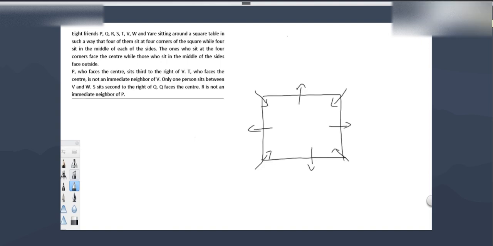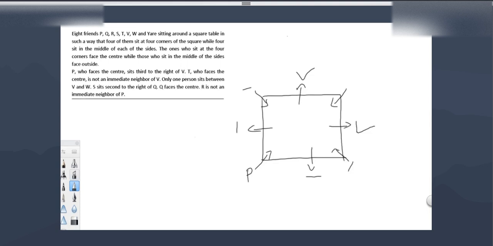P faces the center and sits third to the right of V. See, P faces the center. If you take third position, it means either to the right of P or left of P, 1, 2, 3. The person P and the one sitting third position will face opposite directions.